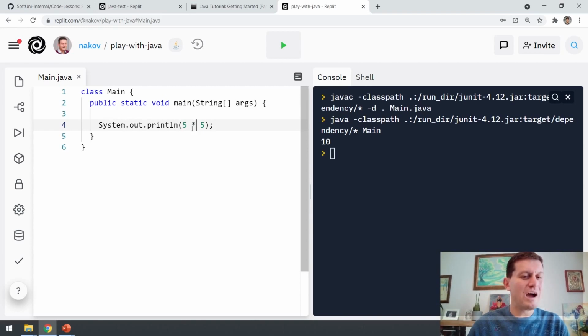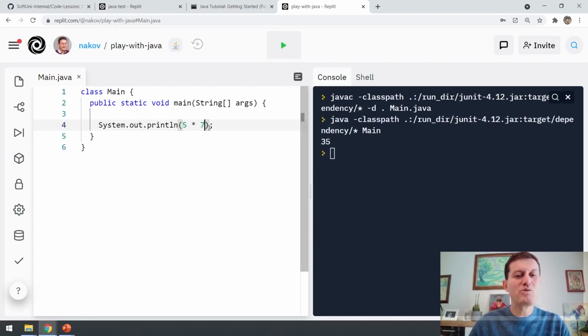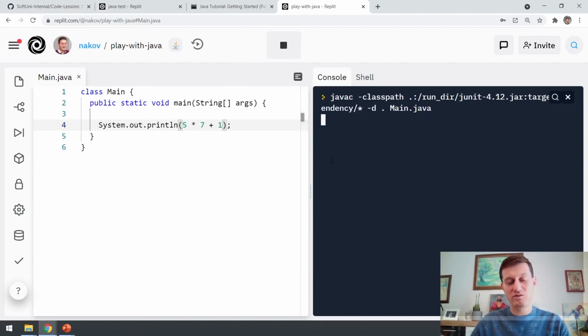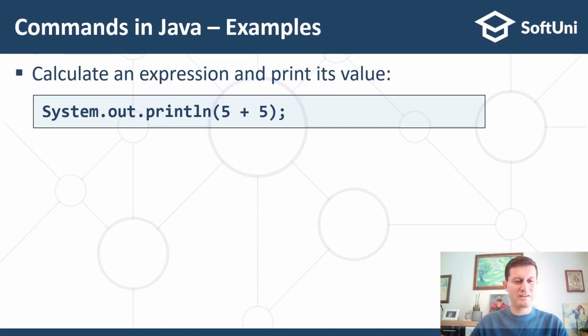I can multiply 5 by 7 and the result will be 35, because I can calculate any mathematical expression here. For example, this will be 36: 7 multiplied by 5 is 35, plus 1, 36.